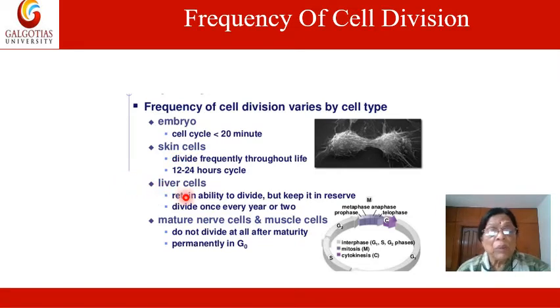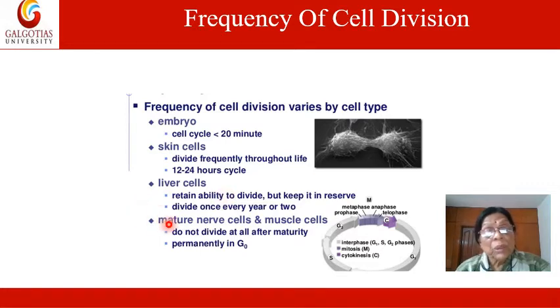Now, in the case of liver cells, they retain the ability to divide but keep it in reserve. They divide once every year or two. So they have the ability to divide, but the rate of division is very slow and they are in a silent state. We will study this in later slides. They are in the G0 state, but they can come to the division state when required. So it is normally once or twice a year.